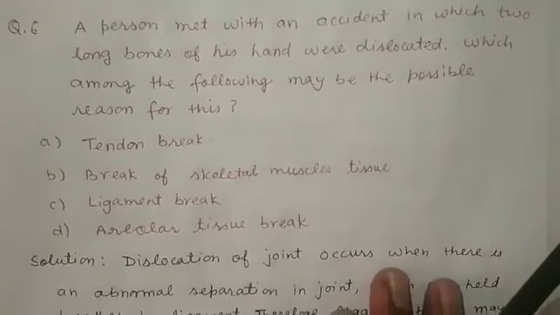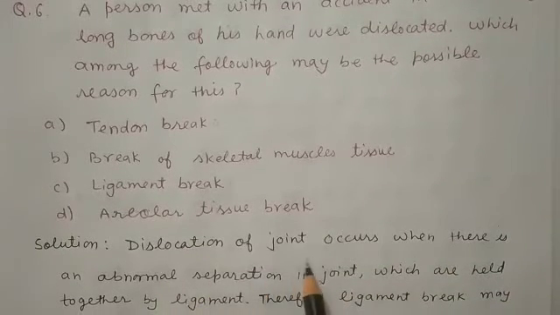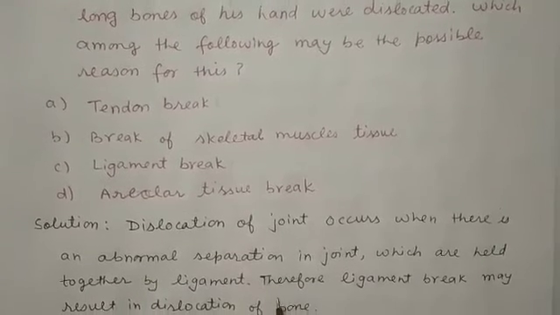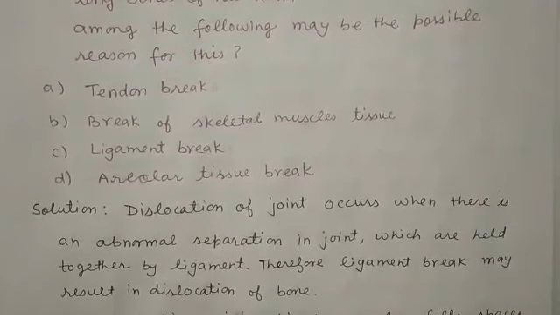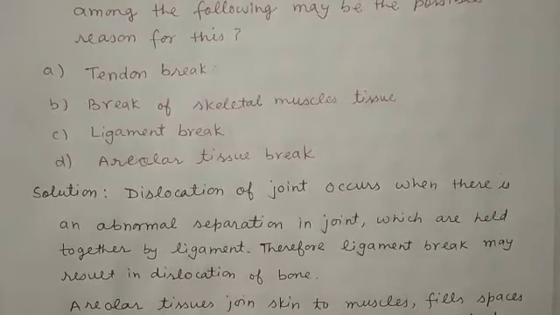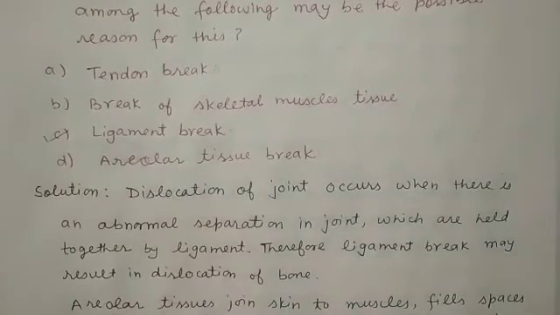So the solution for this question is, dislocation of joint occurs when there is an abnormal separation in joint which are held together by ligament. Therefore, ligament break may result in dislocation of bone. So the right answer for this question is option number C, that is ligament break.